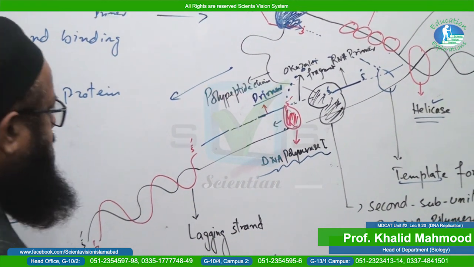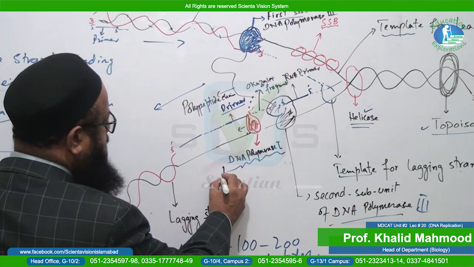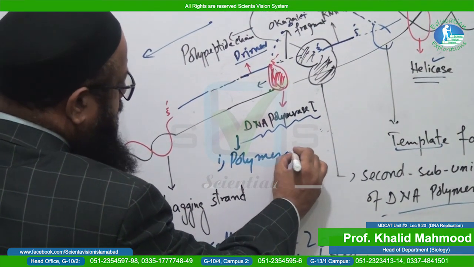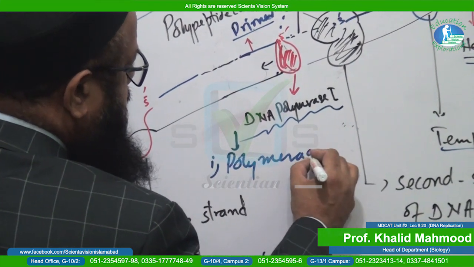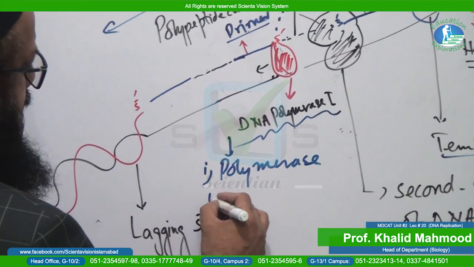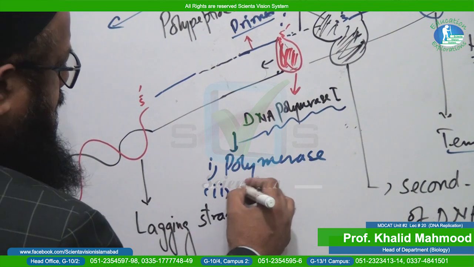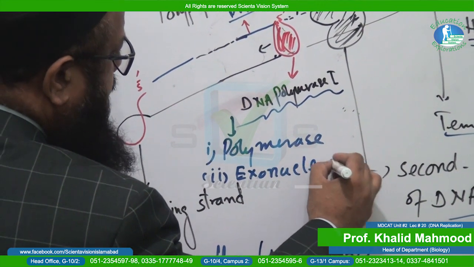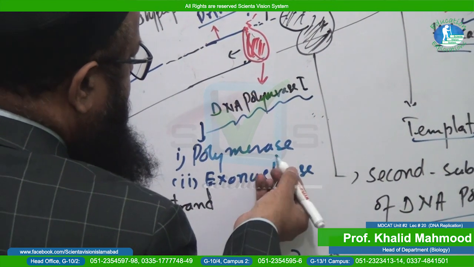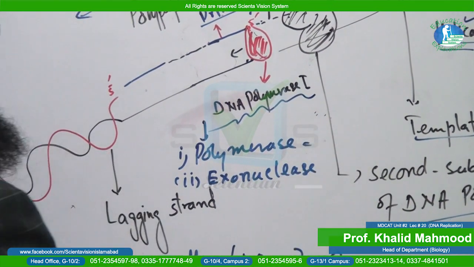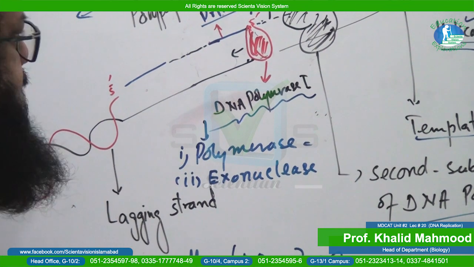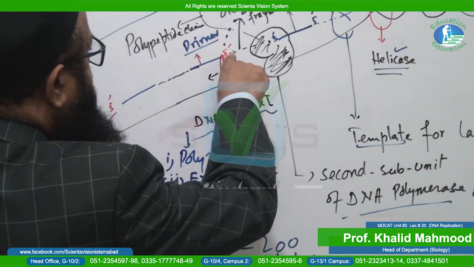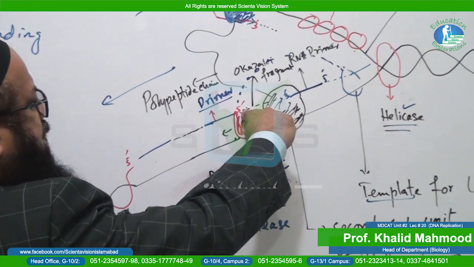The dual function means that it serves as polymerase, and it also serves as exonuclease. Polymerase means, just like DNA polymerase 3, it adds nucleotides, and from where will it add nucleotides? It will add nucleotides from the 3' end of the Okazaki fragment.